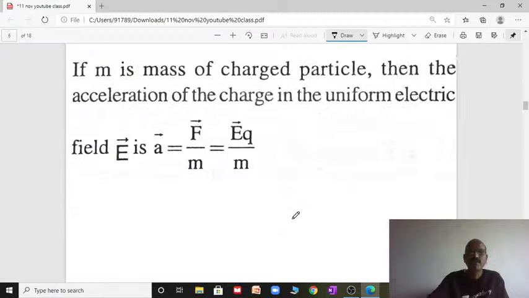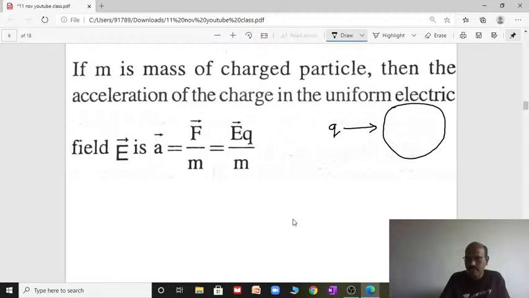If m is the mass of the charged particle, then the acceleration of the charge in the uniform electric field, consider a charge q having mass m and velocity v entering into the uniform electric field. Assume the region where there is a uniform electric field. What is a uniform electric field? The magnitude and direction remain constant throughout the region.